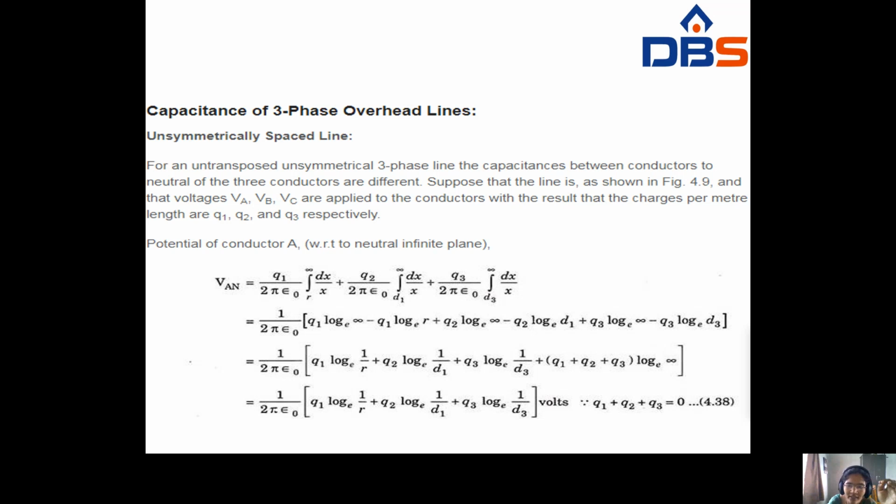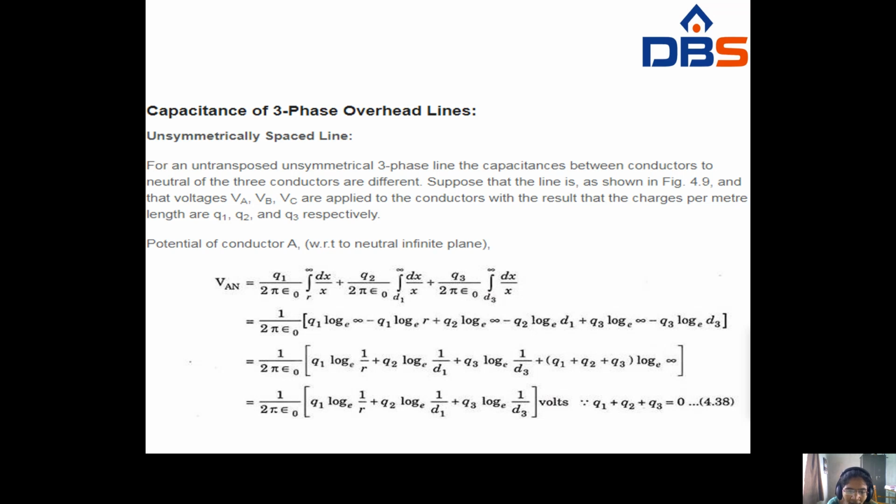Suppose the voltages VA, VB and VC are applied to the three conductors A, B and C, with the resultant charges per meter length Q1, Q2, Q3 respectively. Now find the potential of conductor A with respect to the infinity plane.